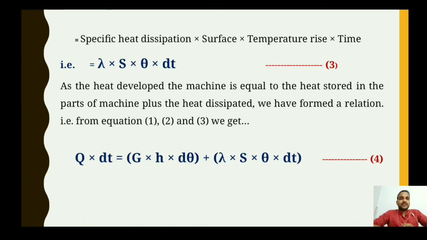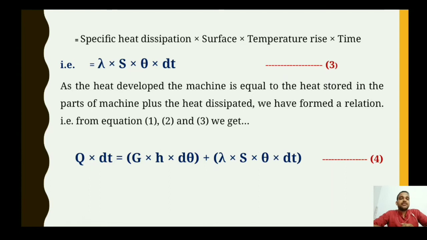And the fraction of time, we are seeing this dt several times, means the time is increased by 1 second. The t is the total time and dt is nothing but the fraction of time. Let us consider a motor is running for 1 hour, so 1 hour consists of 60 minutes.